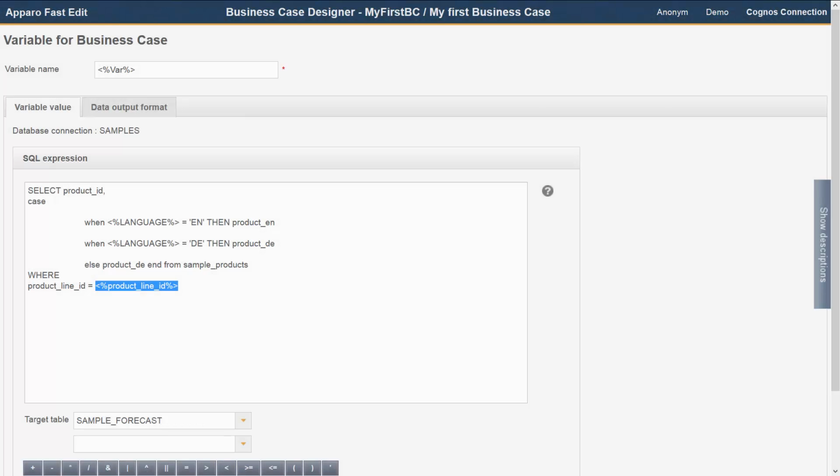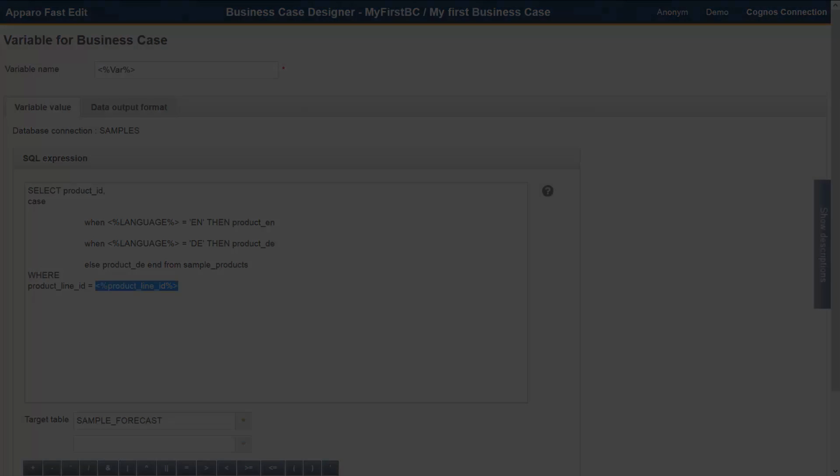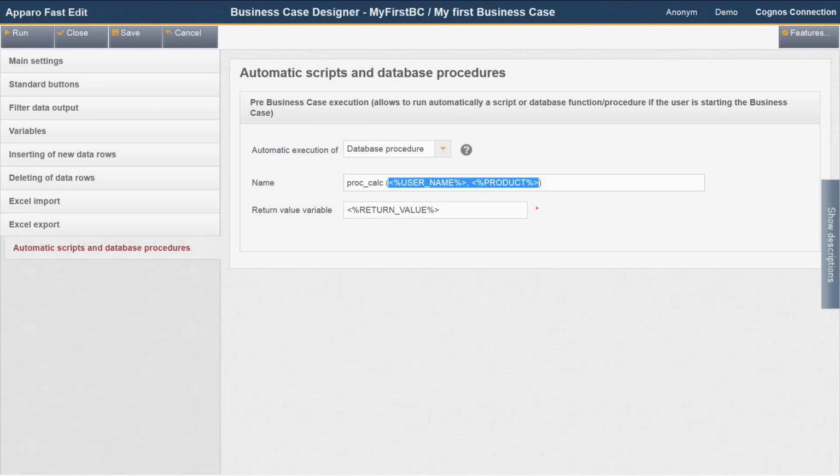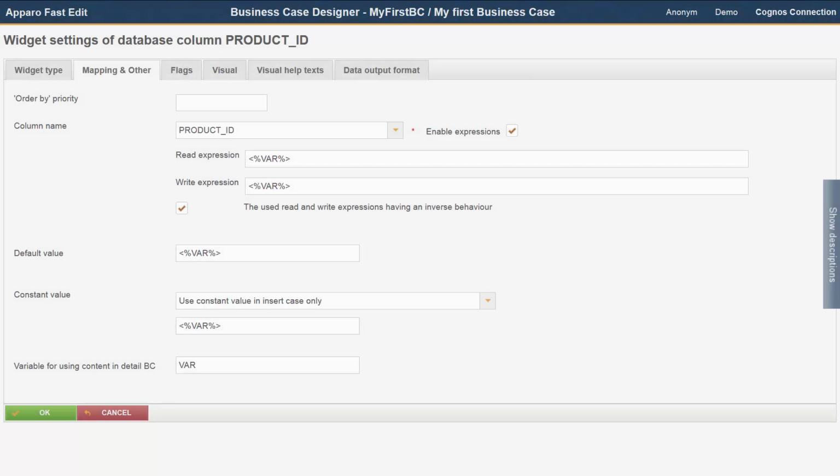Variables can be used in other variables, in functions, such as here the automatic procedure call, and in almost all settings within the widget, as in here as constant value or for read and write expressions.